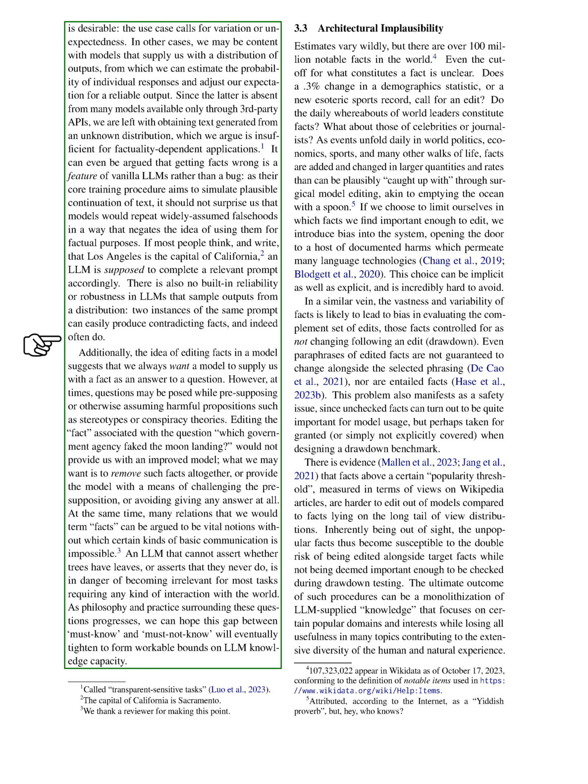There's evidence that it's harder to edit out facts above a certain popularity threshold, measured in terms of views on Wikipedia articles, compared to less popular facts. As a result, less popular facts may be edited alongside target facts without being deemed important enough to check during testing. This could lead to a narrowing of the knowledge provided by LLMs, focusing on popular topics and interests while losing relevance in many areas that contribute to the diversity of human and natural experience.